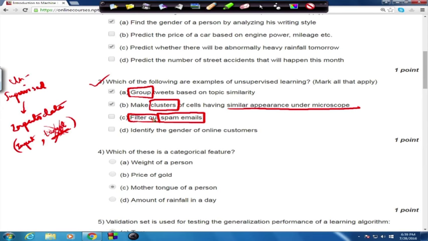So, there are automatic spam filters built into all modern email software, all right, like Gmail, Outlook, Yahoo Mail. So, all of them have automatic spam filters. These automatically read the content of your email and try to identify whether that email is spam or not. If it identifies the email to be a spam email, then it is not going to show it to you. It is just going to reject it and send it to a separate spam folder, which you can review if you like to. Okay. So, the task is to automatically filter out spam emails.